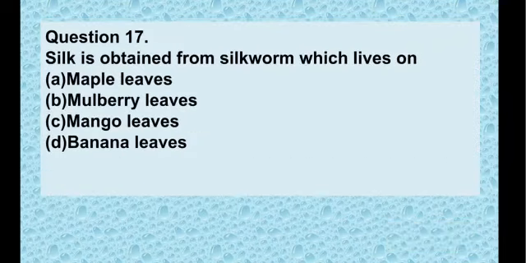Now we have question number 17. Silk is obtained from silkworm, which lives on option A maple leaves, option B mulberry leaves, option C mango leaves, and option D banana leaves.